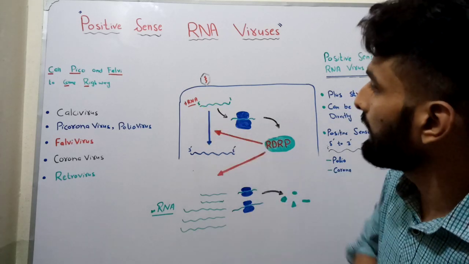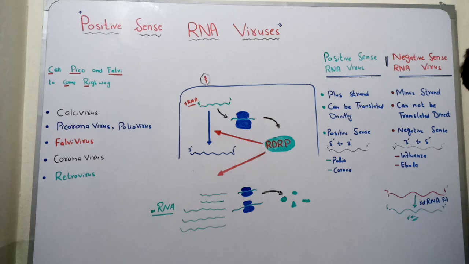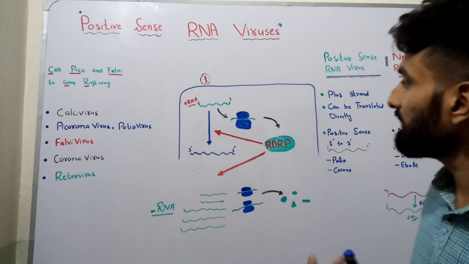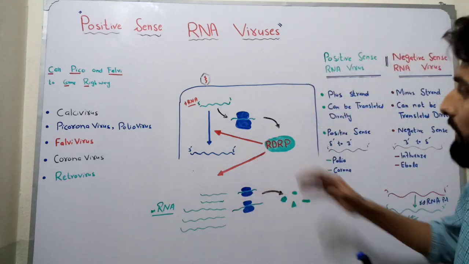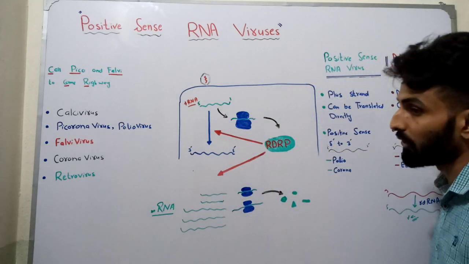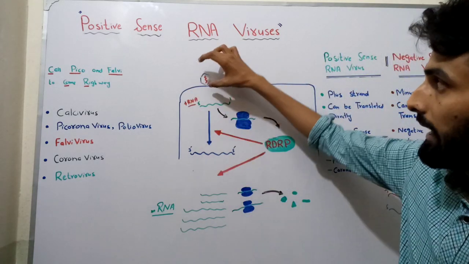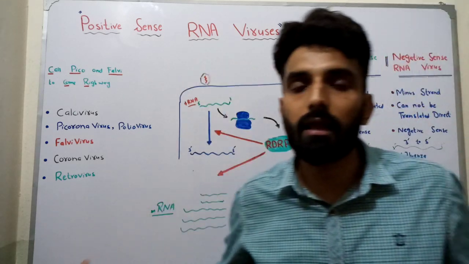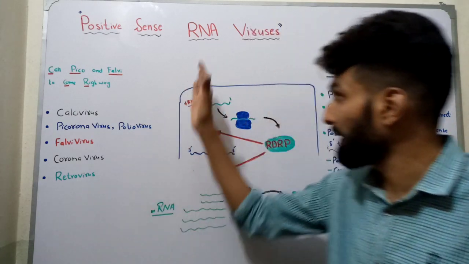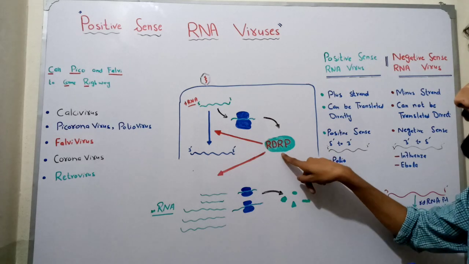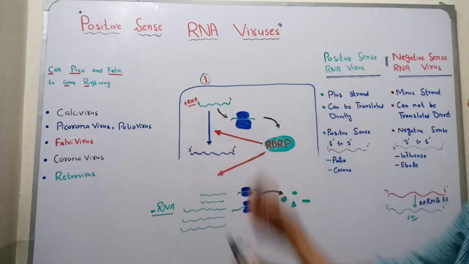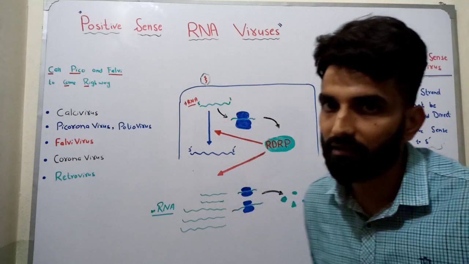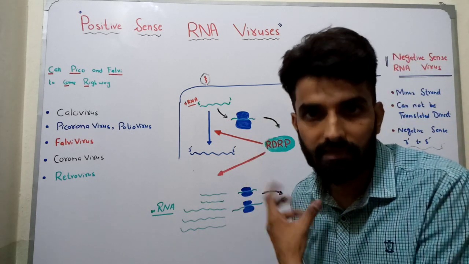So this RNA will attach to the host cell ribosome and translation will start, and the first protein that will be made will be RNA dependent RNA polymerase. These viruses do not have their RNA dependent RNA polymerase enzyme by themselves. They will make it in the host cell, because being positive RNA, they can attach to the ribosome and start translation.